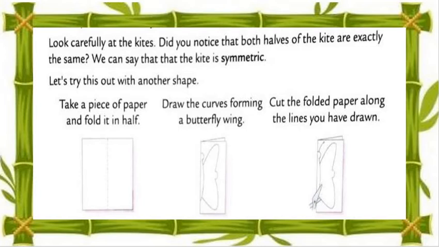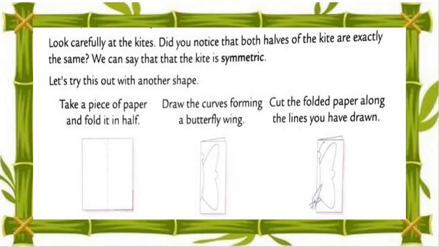See this. This is the paper. Understood, my dear students? We fold it in half, means we have to fold it in half. Draw curves forming butterfly wings. Means draw here the butterfly wings. See these butterfly wings. Exactly, we draw the butterfly. Okay, cut the folded paper along the lines you have drawn.